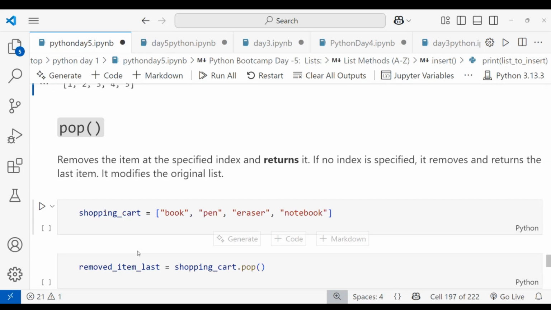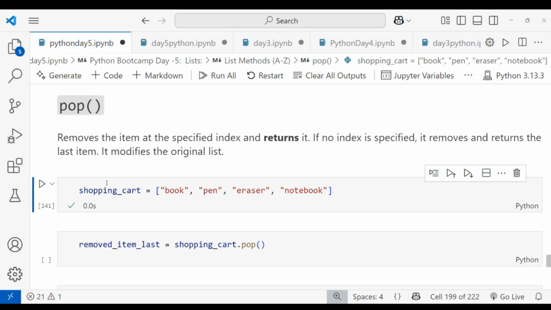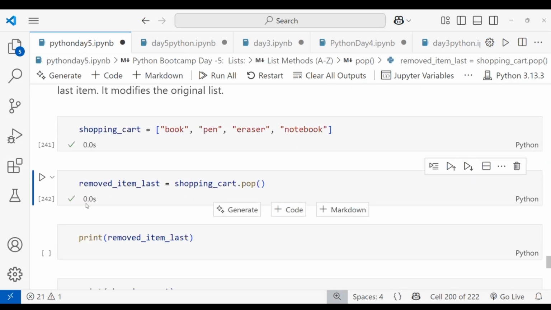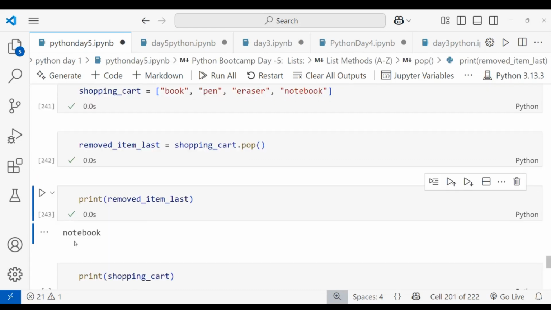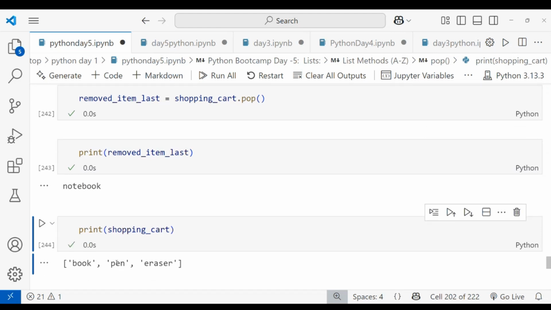If you want to remove, you can use the pop function. You can see this is the shopping cart. In the shopping cart, what will be present? Book, pen, eraser, and notebook. I'm running this, the data values stored in the shopping cart. And I'm using the method called pop. When I'm running this, what will be removed first? The last element. That is the notebook. You can see that the notebook is removed. When I'm printing the shopping cart, you can see book, pen, and eraser.